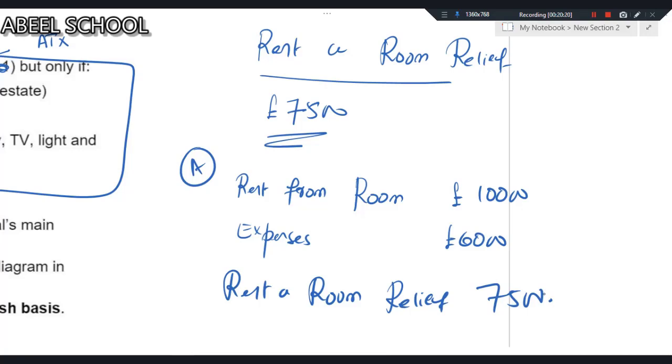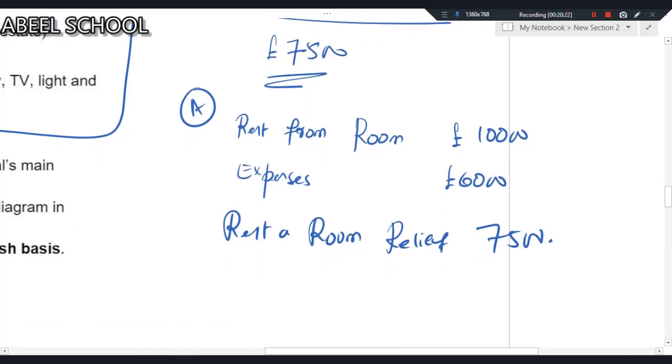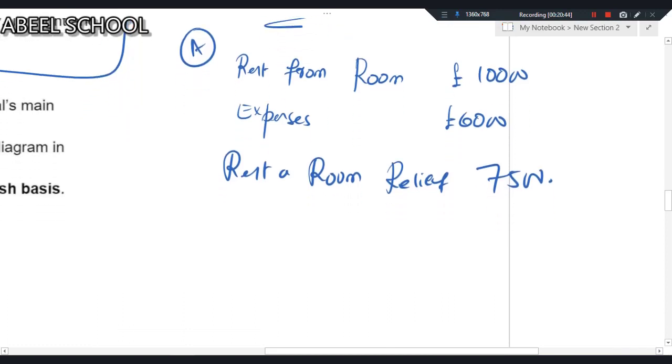How do we deal with that? The rent from the room is 10,000 pounds, expenses incurred relating to this room are 6,000, and rent a room relief is 7,500. Now listen carefully. If an individual claims rent a room relief, then you cannot deduct expenses. You have to choose either to deduct expenses or rent a room relief. Very simple: take the rent of 10,000, less expenses or rent a room relief, whichever is higher.